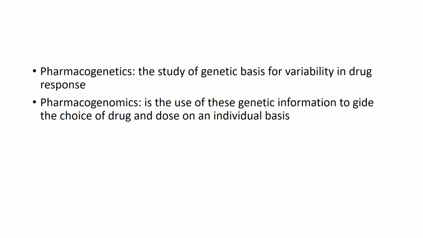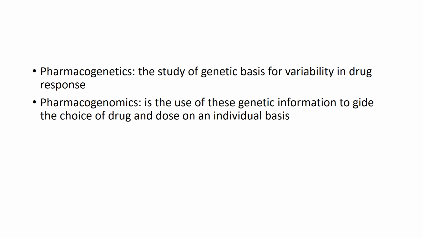Two terms that you should know under genetics are pharmacogenetics and pharmacogenomics. Pharmacogenetics is the study of the genetic basis for variability in drug response. Suppose a metabolizing enzyme is under genetic control: what is the genetic control of such enzymes, and which individual has these responses? That is the study of the genetic basis for variability in drug response.